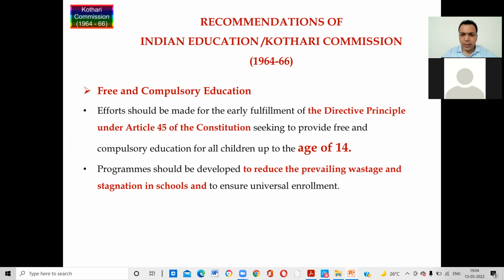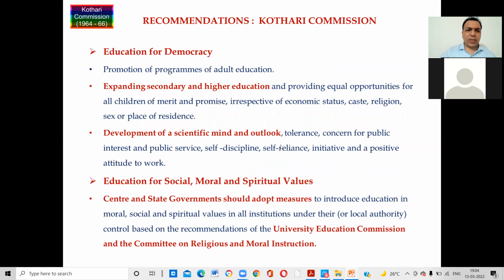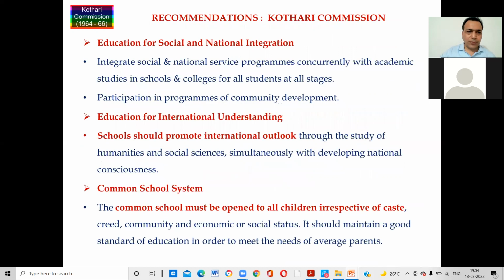Not even a school can take any charge from the student up to the age of 14. Programs should be developed to reduce the prevailing wastage and stagnation in schools and to ensure universal enrollment. Language policy comes with education for democracy, expanding secondary and higher education, development of a scientific mind and outlook, education for social, moral, and spiritual values.